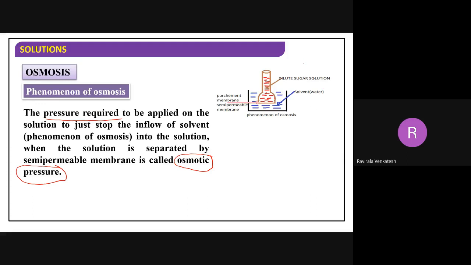I am applying some pressure by using some piston on the solution. When you apply some pressure, I am stopping the flow of solvent molecules. The flow of solvent molecules will stop here. When you apply what pressure is it stopping? That pressure you are calling as osmotic pressure here. Right?